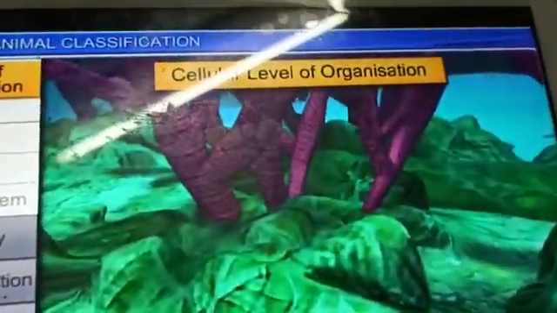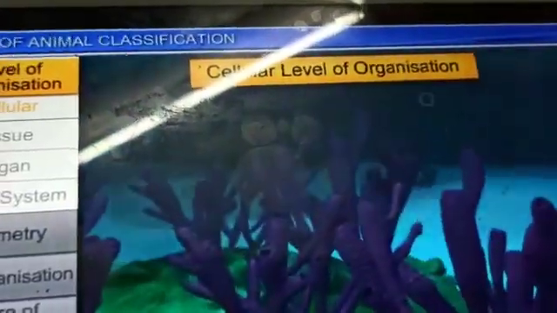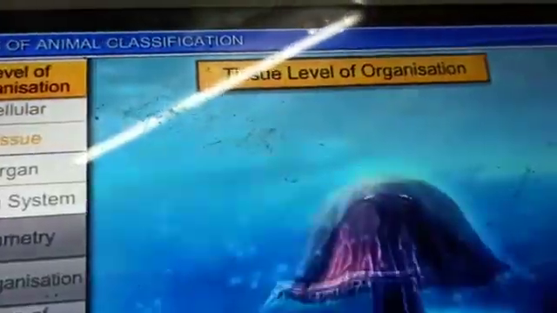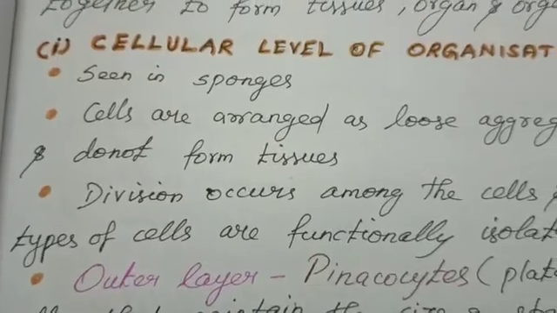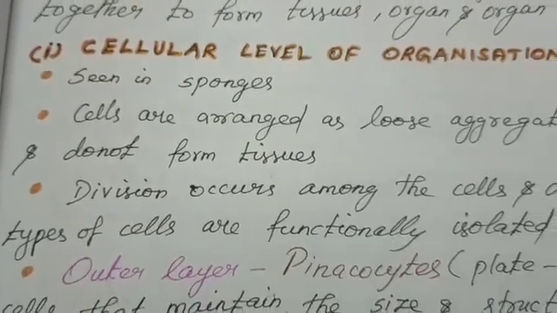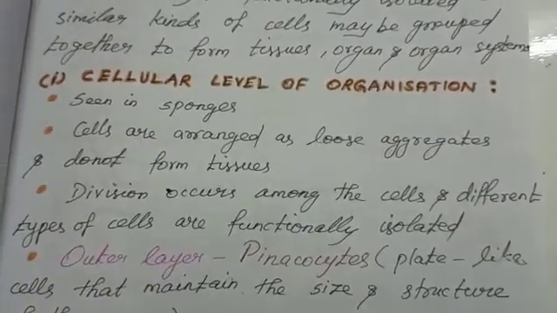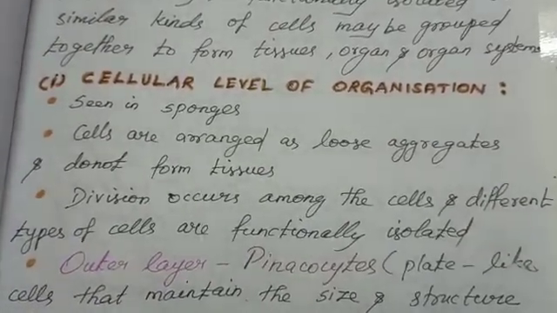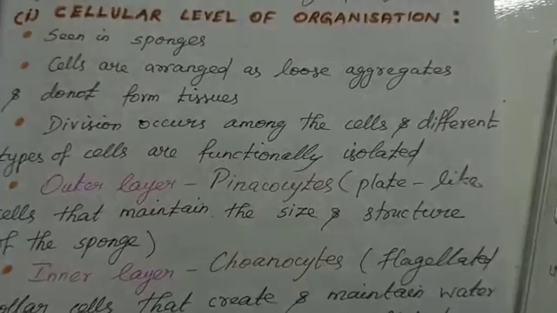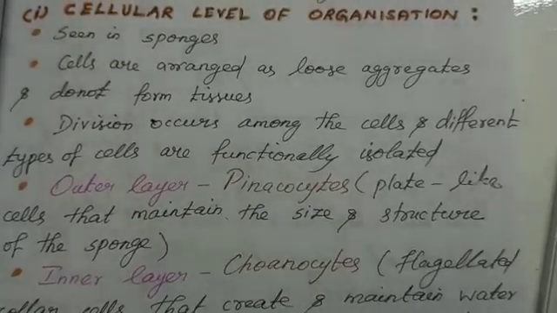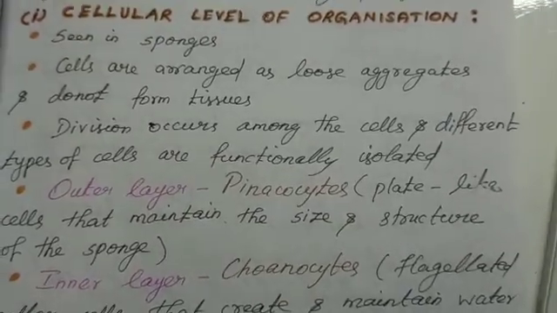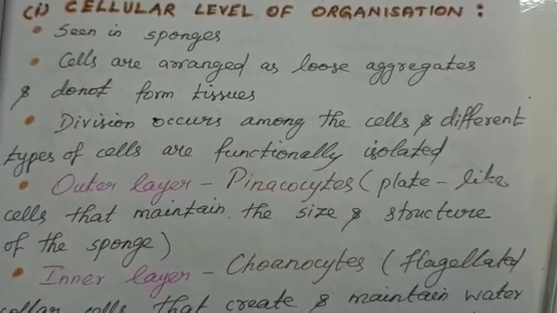The cells are arranged as loose aggregates and do not form tissues. Division of labor occurs among the cells and different types of cells are functionally isolated. Here the outer layer is called pinacocytes.